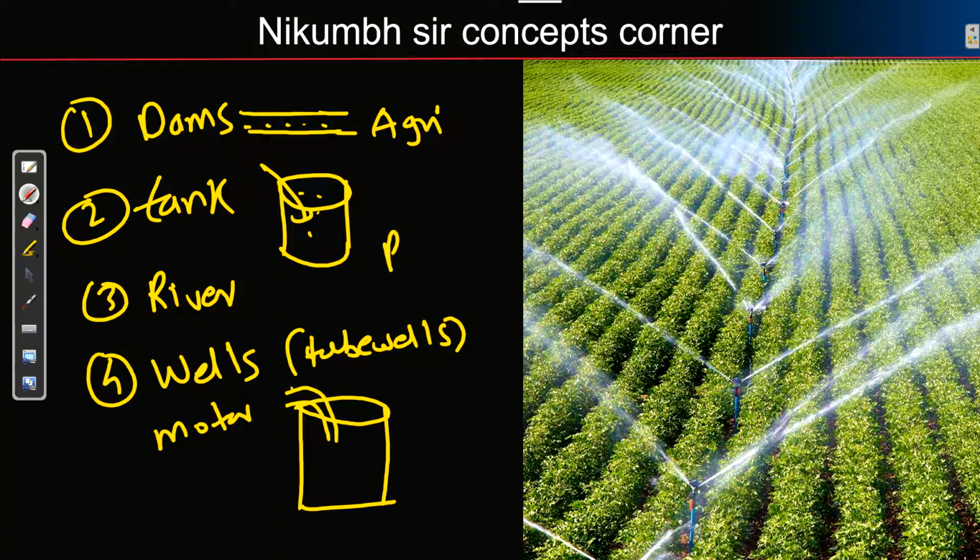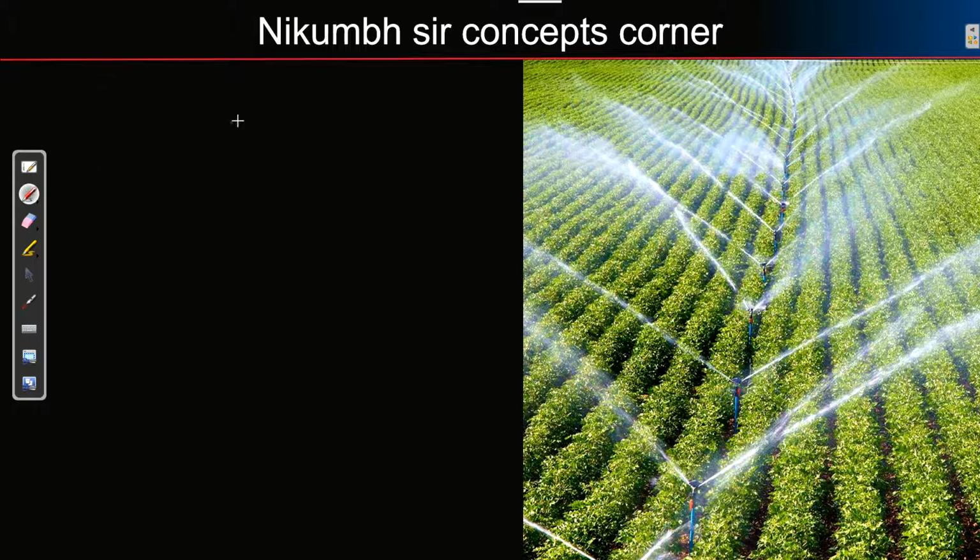In most buildings we have this system where the watchman turns on the water, then water is supplied to each house. So this is your tube well. This is about irrigation, and this much data is very important and enough for you.